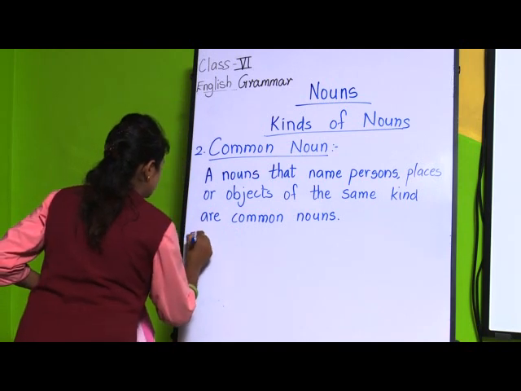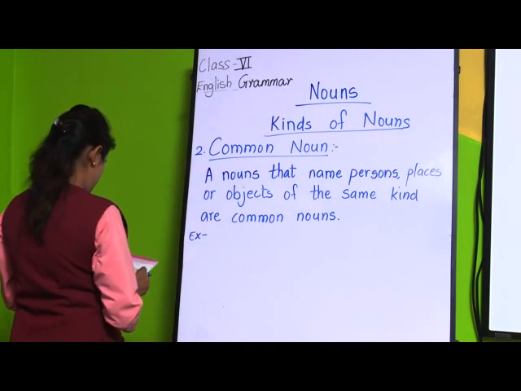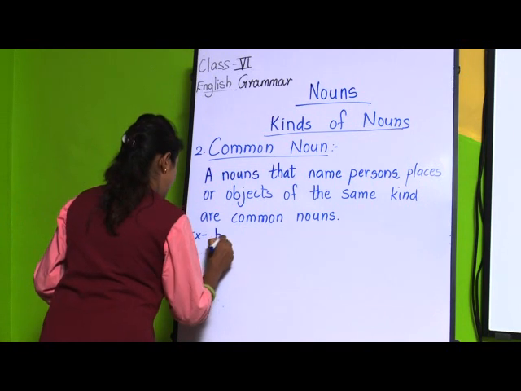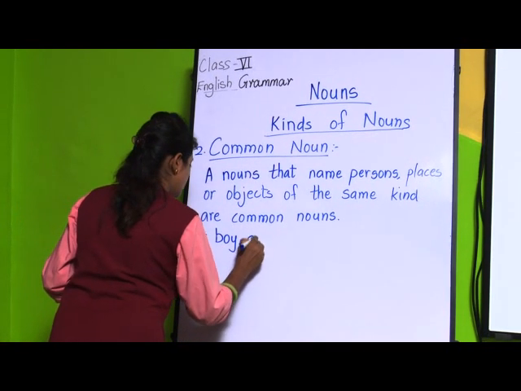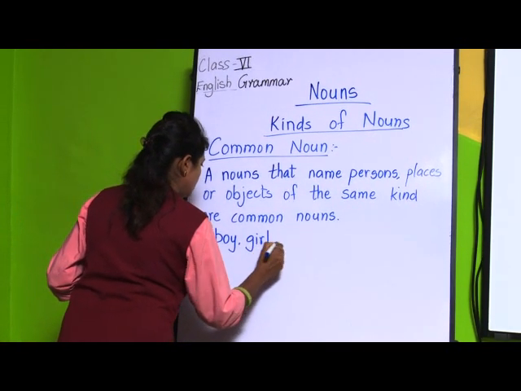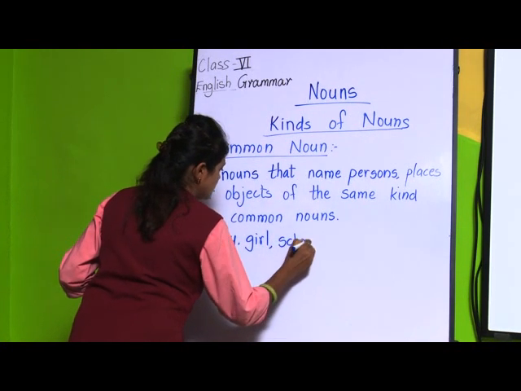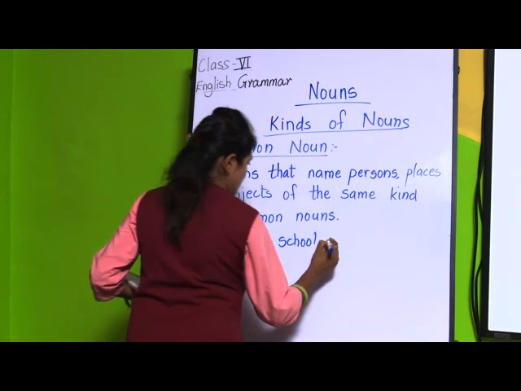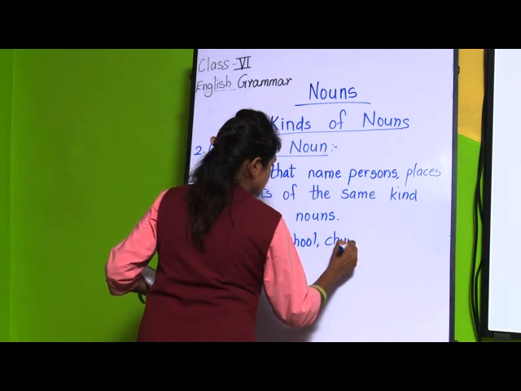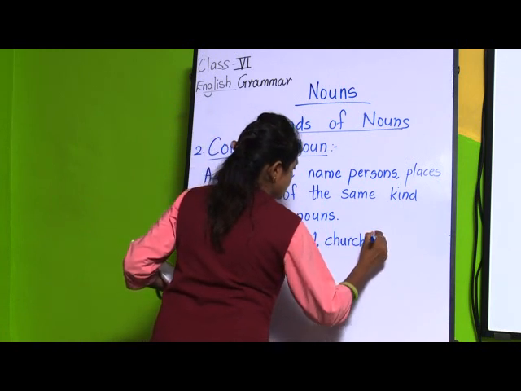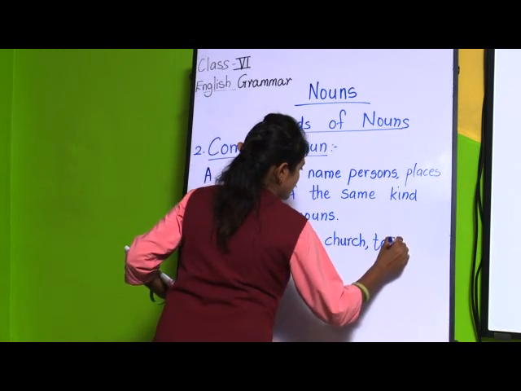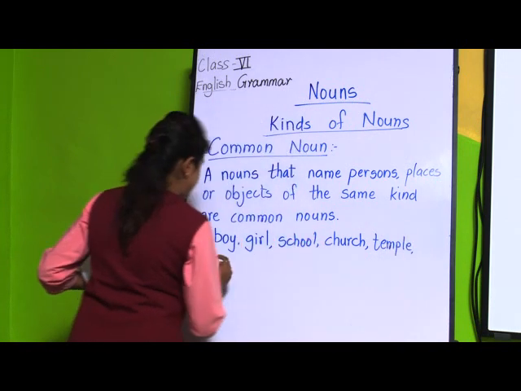Example: boy, girl, school, church, temple, station.